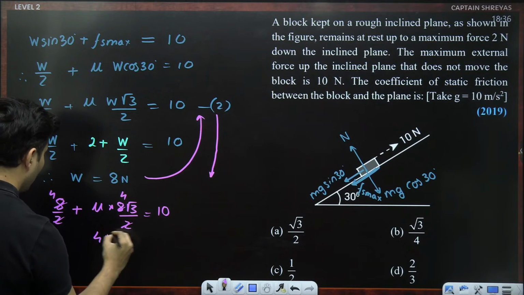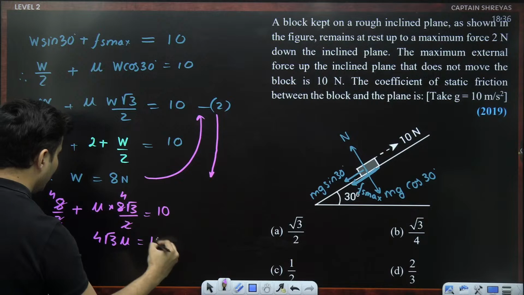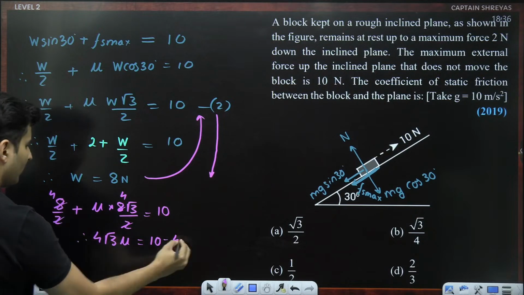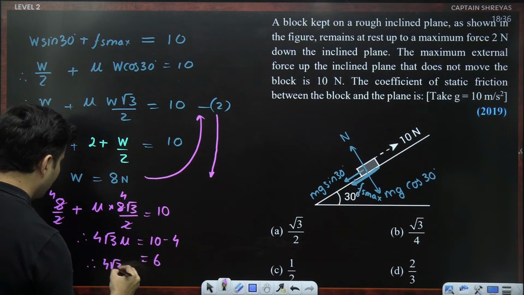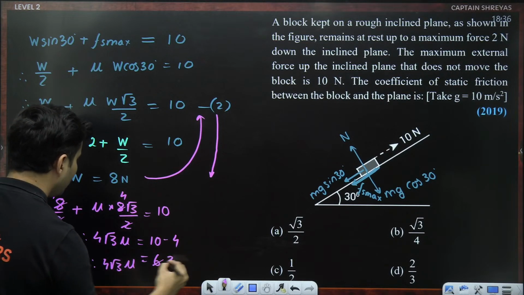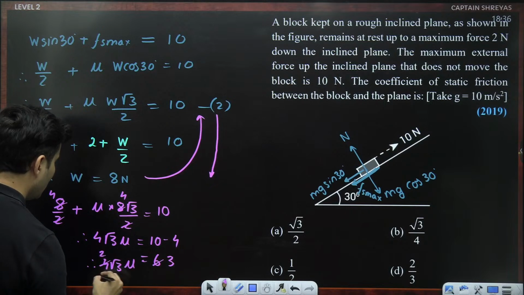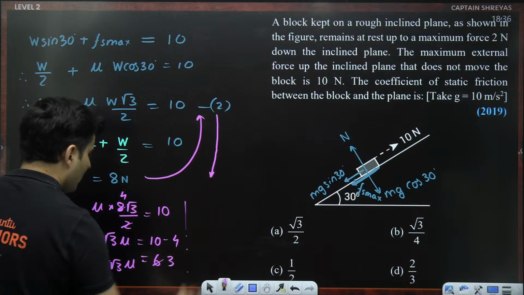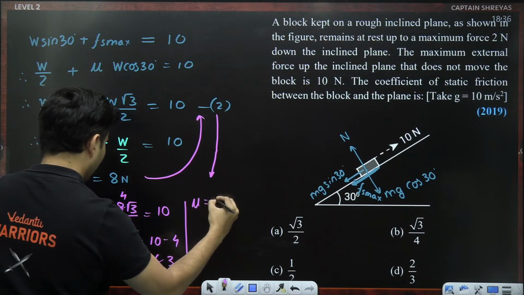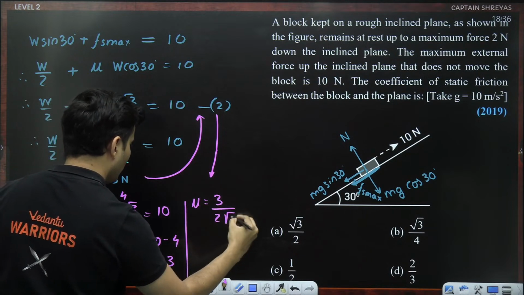So 4 root 3 mu is equal to 10 minus 4, which is 6. 4 root 3 mu divided by 2 is 2 root 3 mu, which is 3. So basically mu will become 3 by 2 root 3.